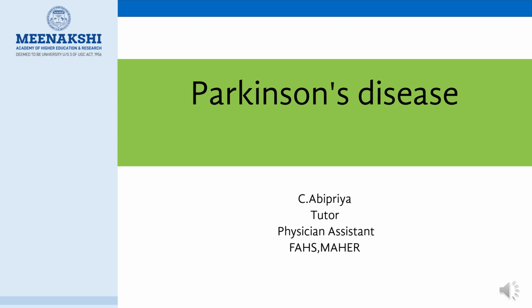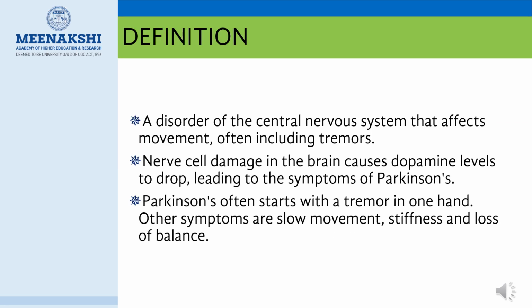And for today's topic, I'm going to take Parkinson's disease. Introduction. What is Parkinson's disease? It is a disorder of the central nervous system that affects movement, often including tremors. Nerve cell damage in the brain causes dopamine levels to drop, leading to the symptoms of Parkinson's. Parkinson's often starts with a tremor in one hand. Other symptoms are slow movement, stiffness, and loss of balance.